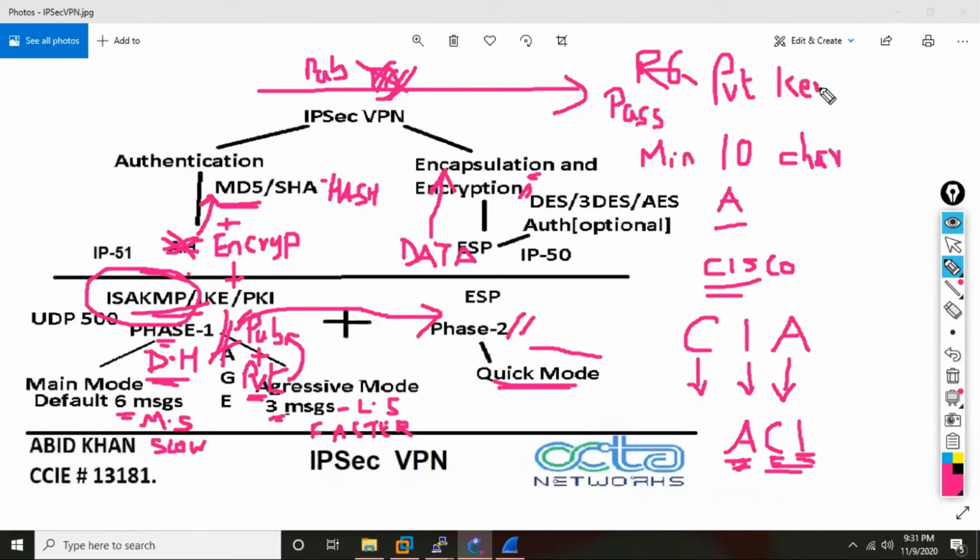So this Diffie-Hellman here, in this Diffie-Hellman they generate the key which will be used by ESP to encrypt and decrypt the data.